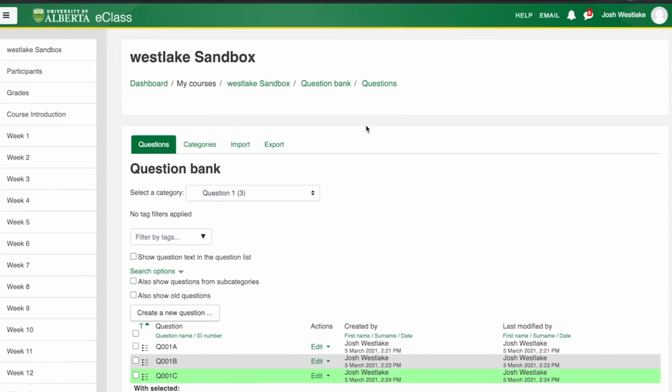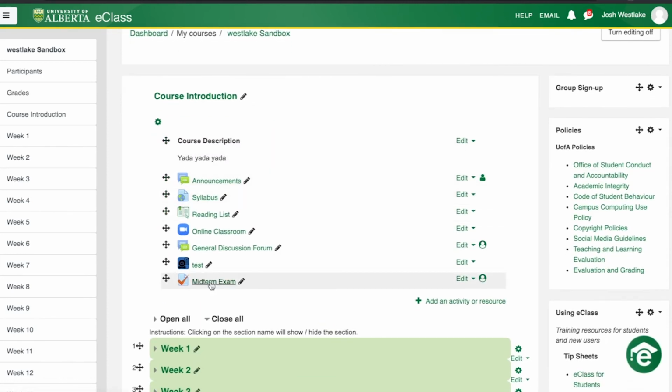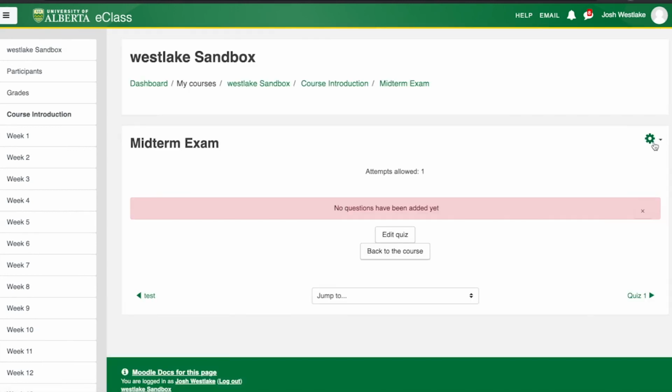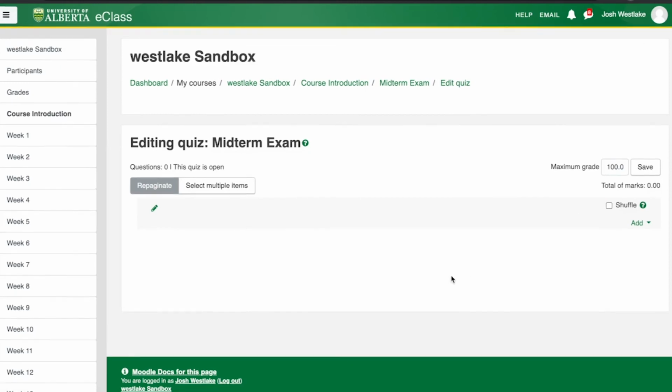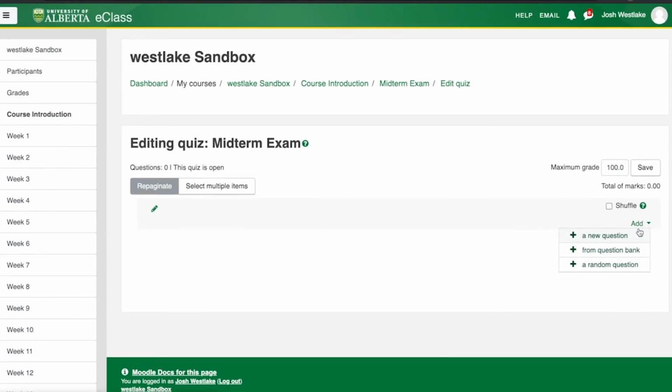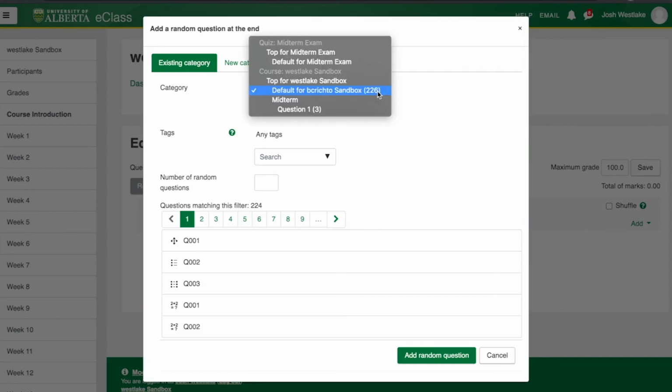So I'm going to go back to my course page. And for this example, I'm using a quiz called Midterm Exam. So I'll click on that. And then I'm going to go to the gear and click on Edit Quiz. And now I'm going to click on the Add button on the right here. And we're going to select a random question. And you'll see that I can now select from any of my categories that I have in my question bank. So I'm going to select question 1.